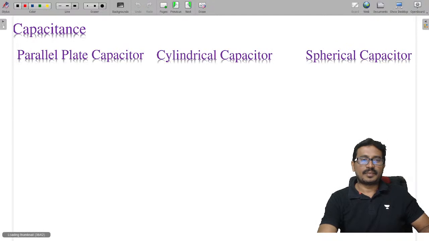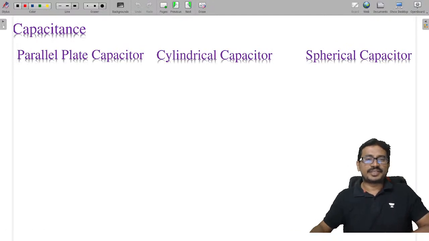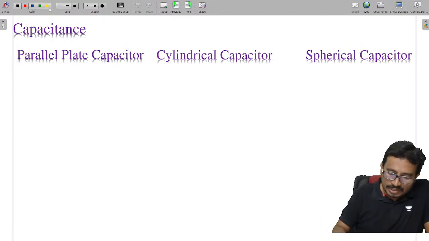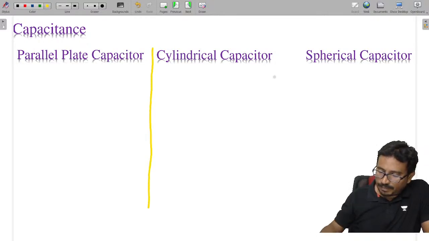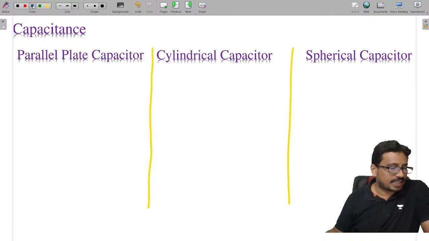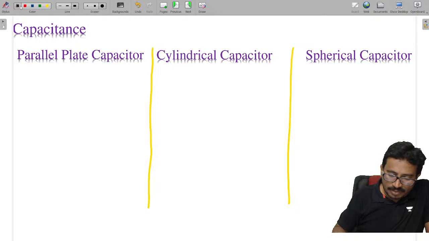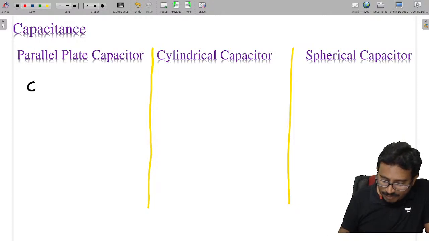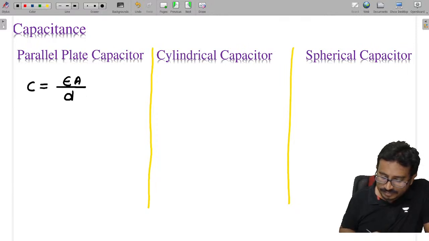And the capacitance. We have different types of capacitors: parallel plate capacitor, cylindrical capacitor and spherical capacitor. The capacitance of a parallel plate capacitor is C equals epsilon A by d.